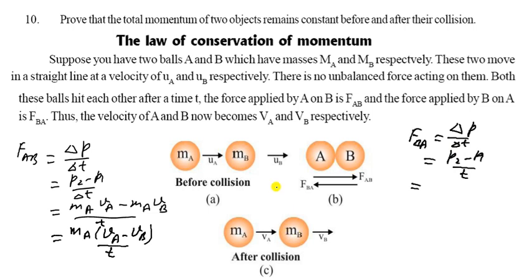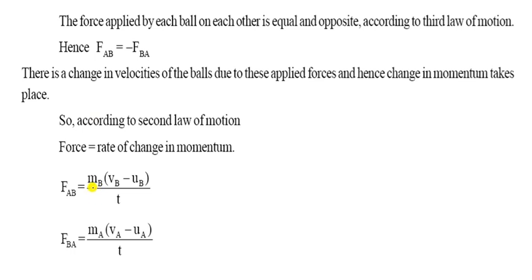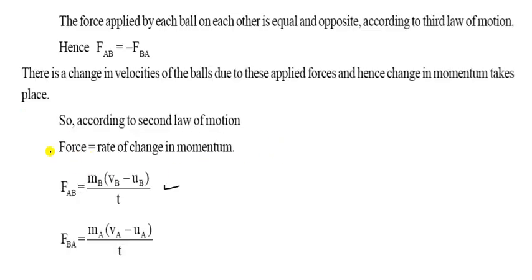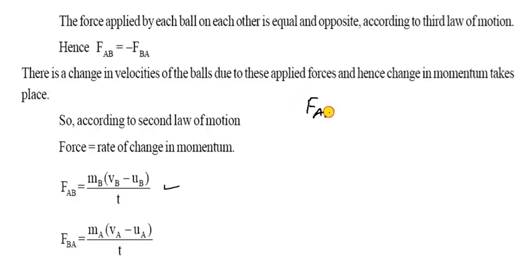And in this one, FBA, what will happen? It is the change in momentum, delta P upon delta T, the rate of change in momentum, also P2 minus P1 upon T. So for the second object, delta P means the final momentum and initial momentum of object B. That is MB VB minus MB UB, upon T. So MB is common, and here is VB minus UB upon T, which is given in this solution.